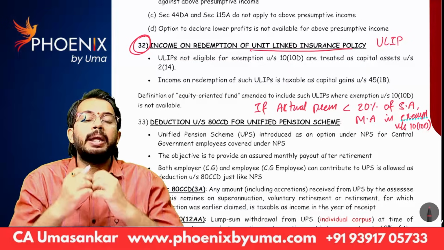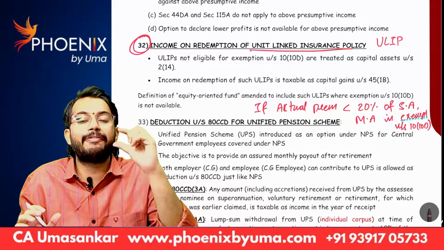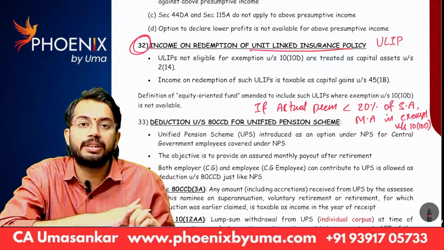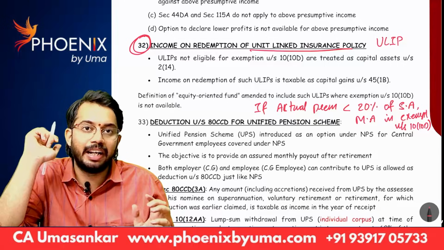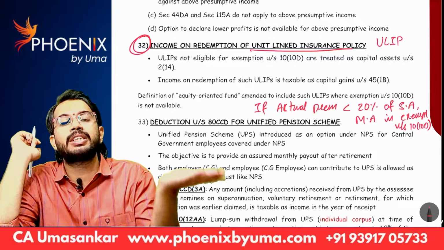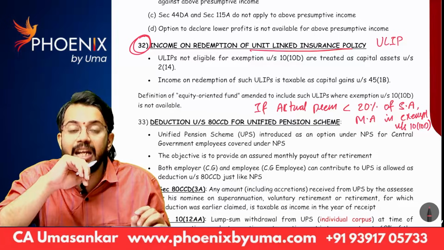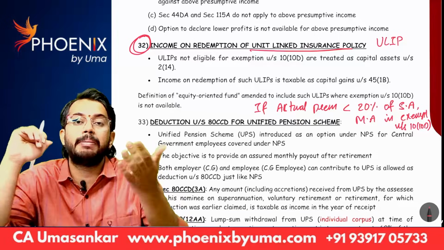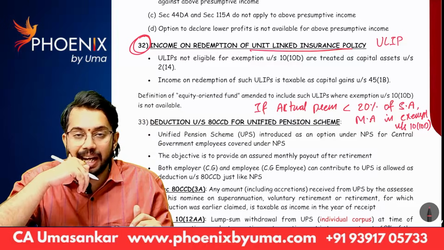So, if you take any LIC policy before 1st April 2012 and actual life insurance premium is less than 20% of sum assured, then maturity amount is exempt under section 10(10D). Likewise, if you take a policy after 1st April 2012 but before 1st April 2013, then only 10%. If actual premium is less than 10% of sum assured, then maturity amount is exempt.